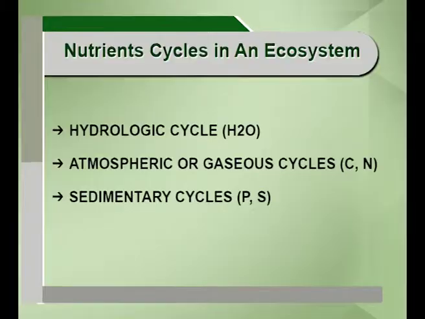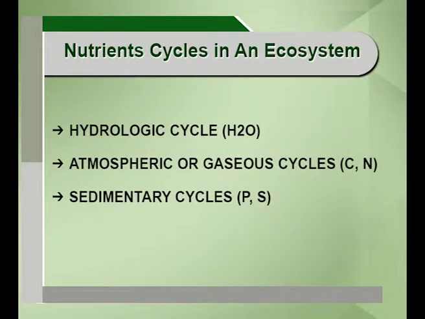This ammonia, through the process of nitrification, is converted by nitrifying bacteria into NO2, then NO3, and by denitrification, or denitrifying bacteria, it goes back to the atmosphere. So by the processes of nitrifying bacteria, denitrifying bacteria, and symbiotic fixation, this nitrogen cycle is maintained in the atmosphere. Then there are sedimentary cycles like phosphorus and sulfur.